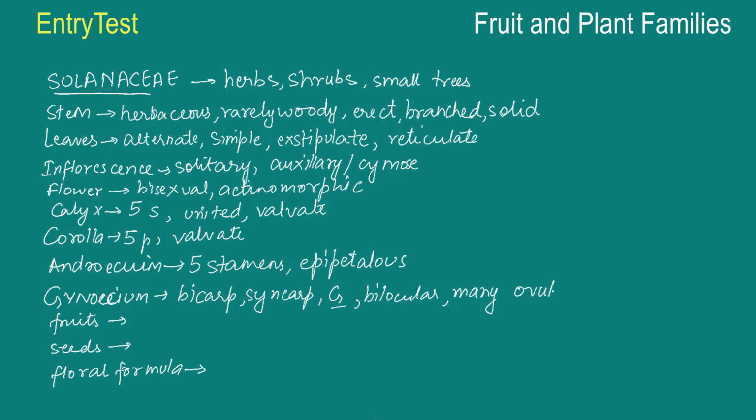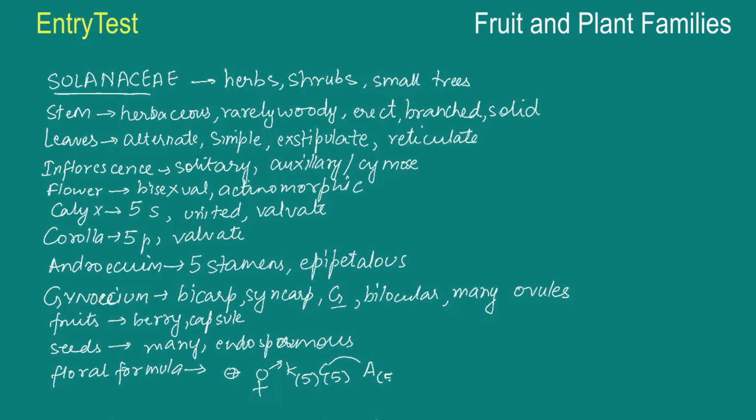The fruits are in the form of a berry or a capsule. Seeds are many. And it also has the endosperm, so endospermous. Coming to the floral formula, actinomorphic, bisexual, 5 sepals joint, 5 carpels, fused together with the 5 anthers, superior ovary, 2 of them. So that is the floral formula, and let's go ahead and draw the floral diagram now.